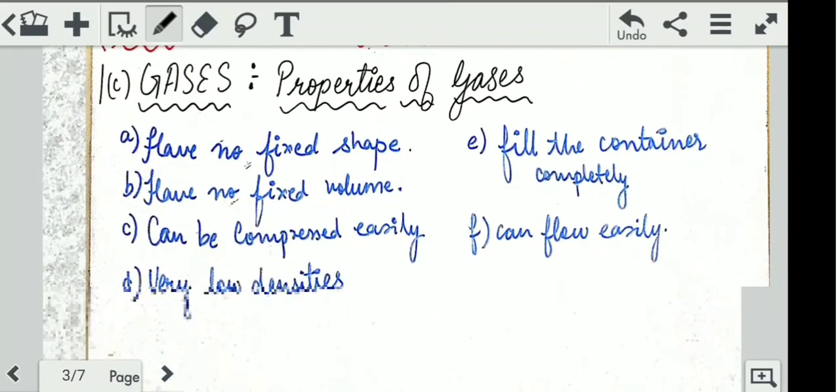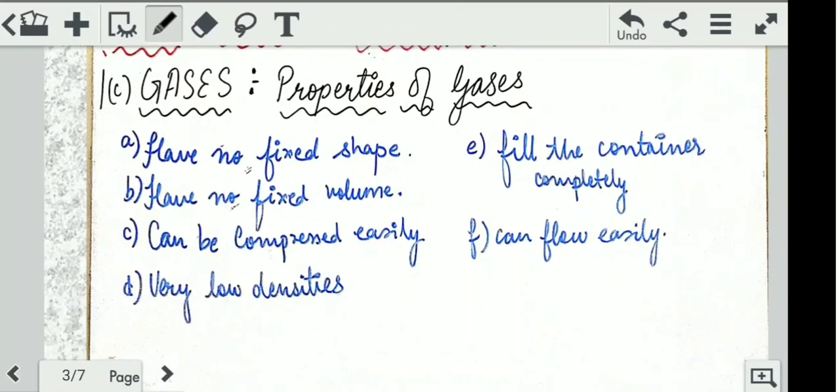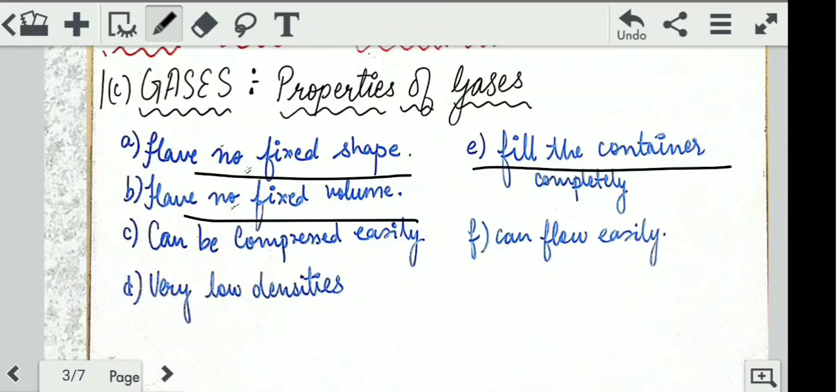Now, after solids and liquids, gases also have these properties. Solids have fixed shape and volume. Liquids do not have fixed shape, but they have fixed volume. Gases have no fixed shape, no fixed volume. इनके पास दोनों ही नहीं होती, ना shape ना volume. Wherever you put them, they get diffused there only without any membranes. Now because their volume is not fixed, you tell by yourself, will they be compressible? Yes, because if you put 100 ml in a vessel, it will spread here and there very quickly. That means it can fill the container completely. Is it compressible? Yes, obviously.